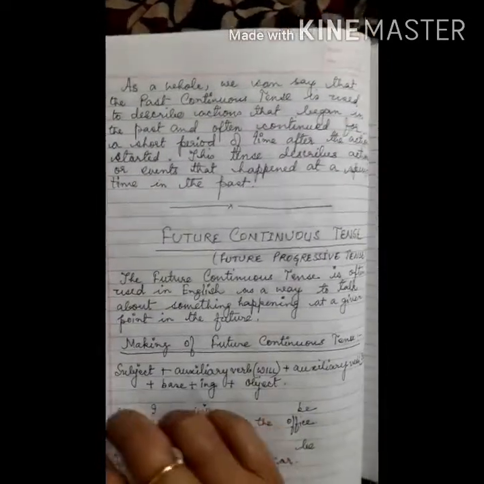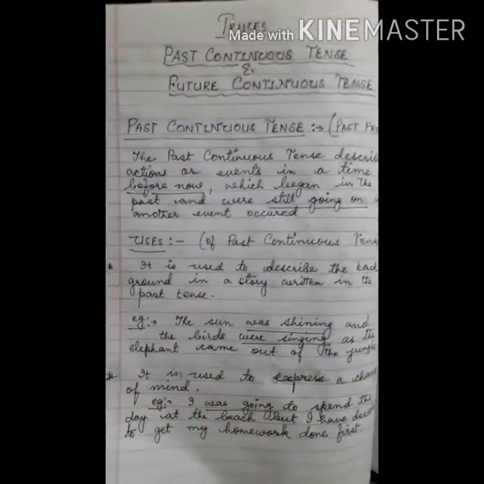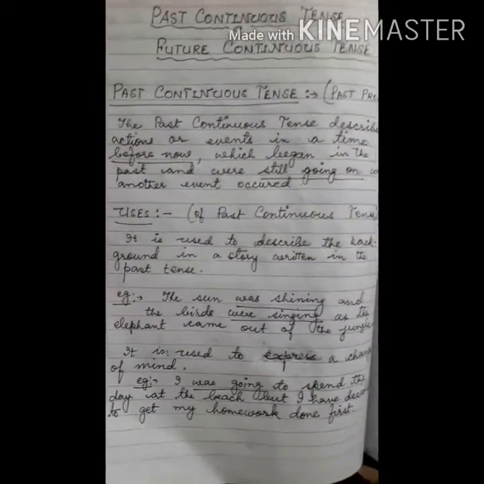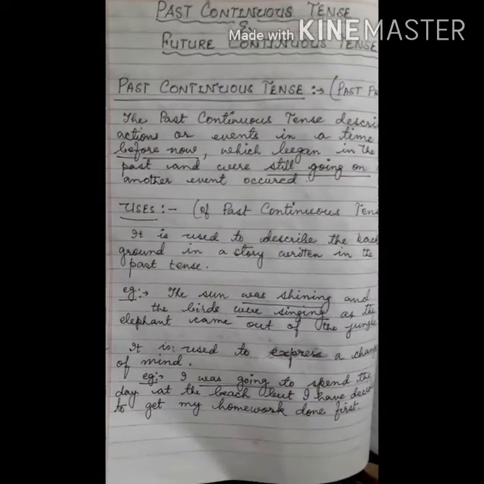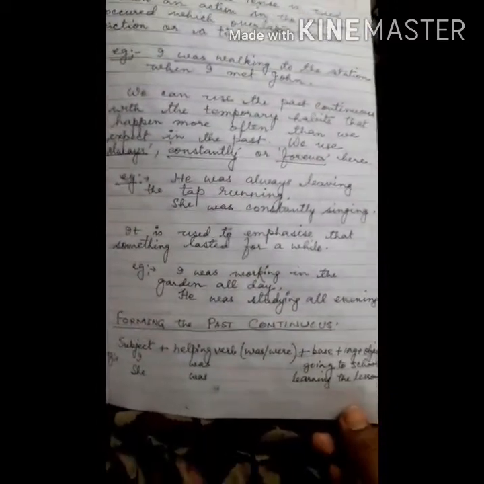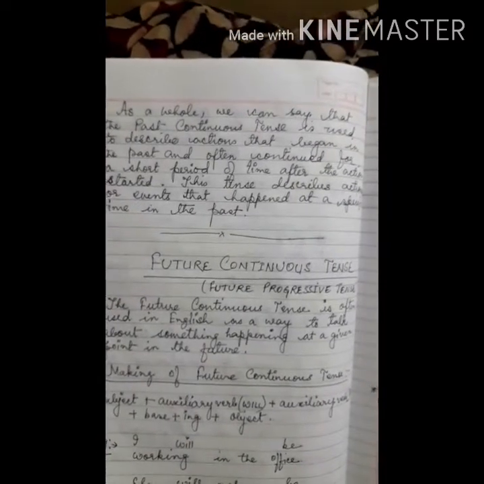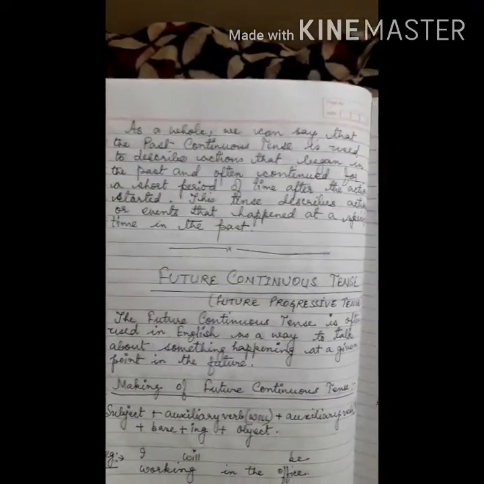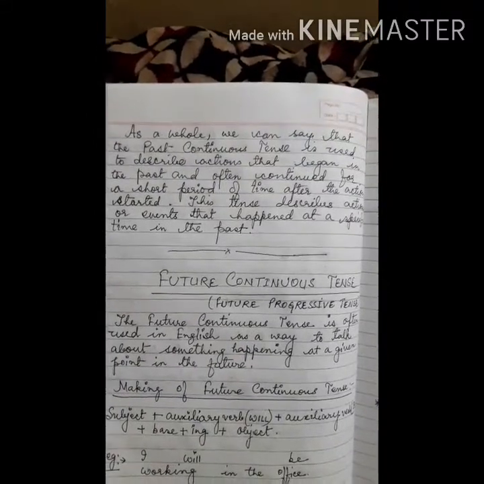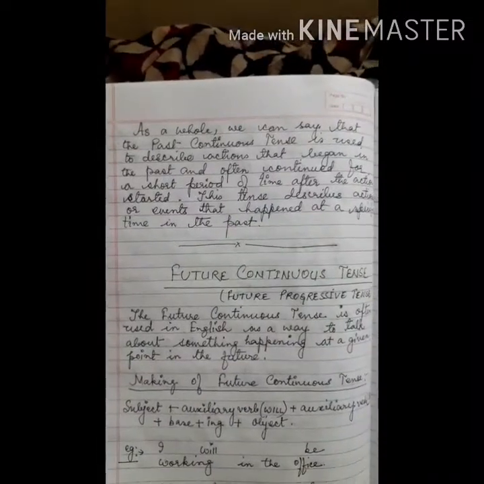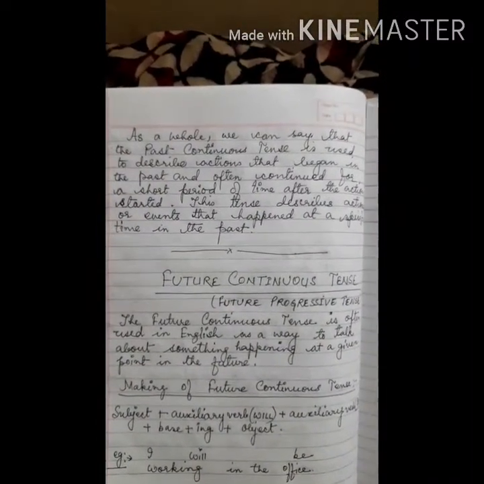So dear students, what all we have learned? We have learned the definition of past continuous tense along with the examples. Then we have also learned the uses, and the formation of past continuous tense. As a whole we have understood that past continuous tense describes the actions which have already begun in the past time, and it is also continuing after the action had been started.